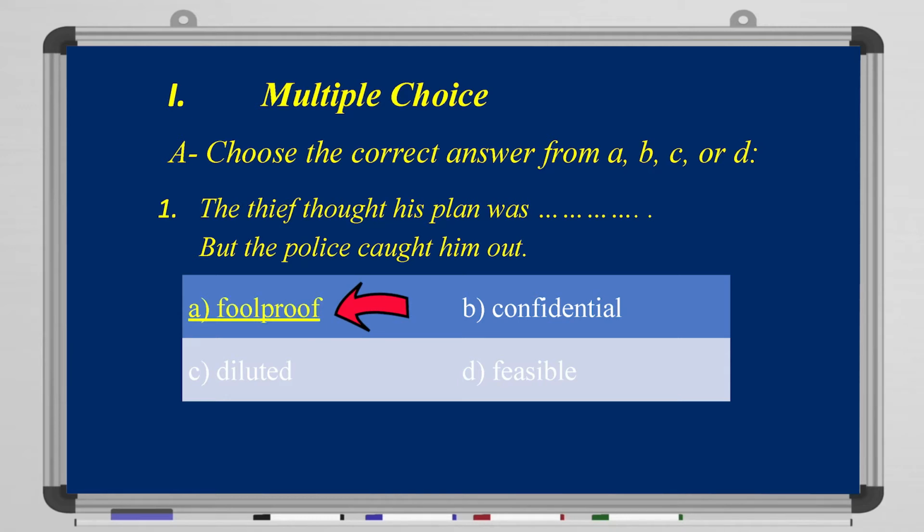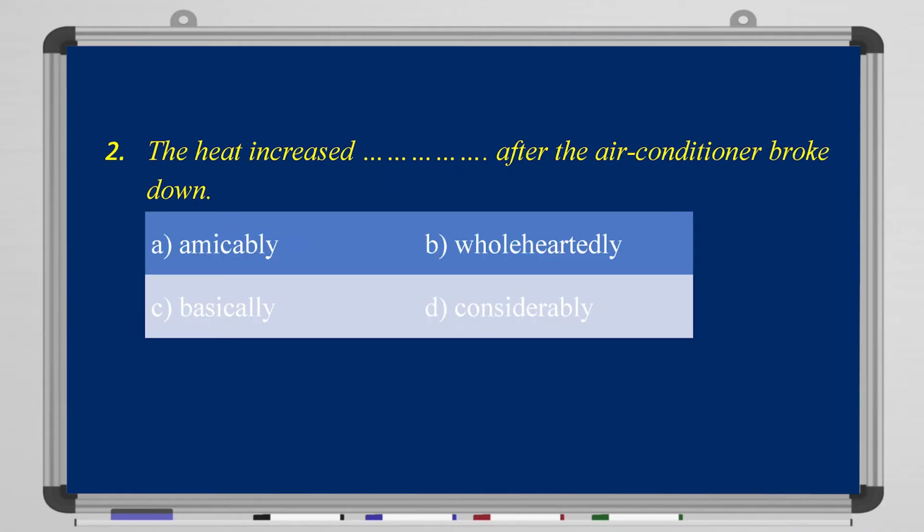Okay. Next, question number 2. The heat increased blank after the air conditioner broke down. So it's A, amicably, B, wholeheartedly, C, basically, D, considerably. So it increased greatly.